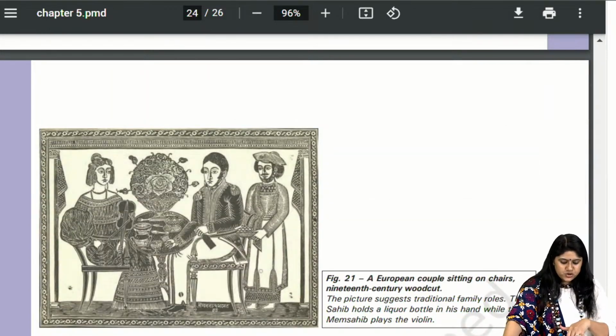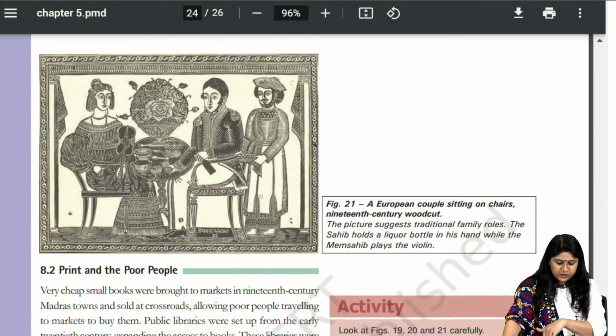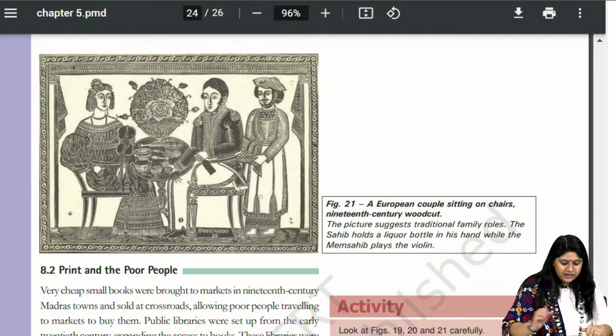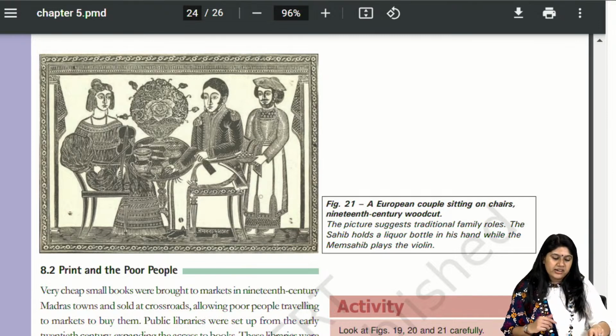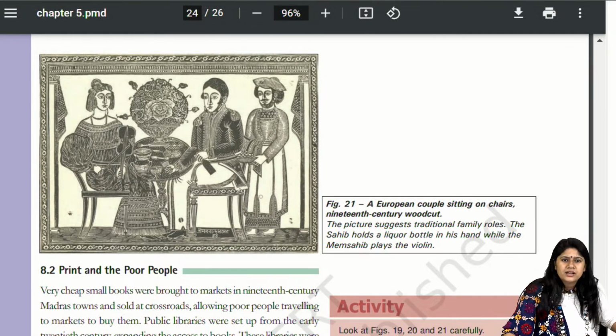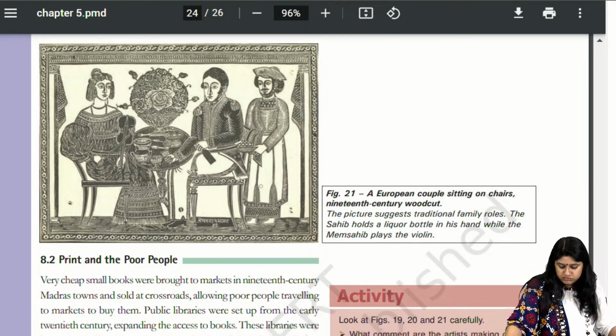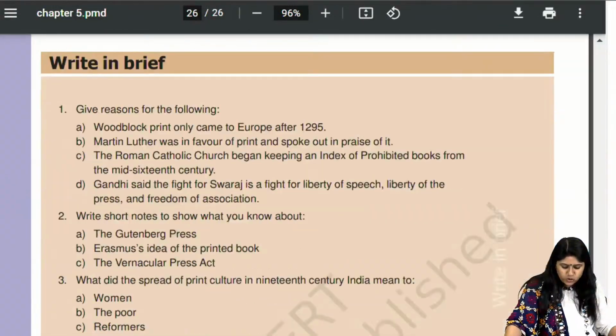Then we have this image, a European couple sitting on a chair in the 19th century. The picture suggests traditional family roles. The sahib over here is holding a liquor bottle in his hand while the memsahib is playing the violin. The Penny Magazine picture came in my pre-board. That's very good. Okay, yeah. Make sure you go through those also.